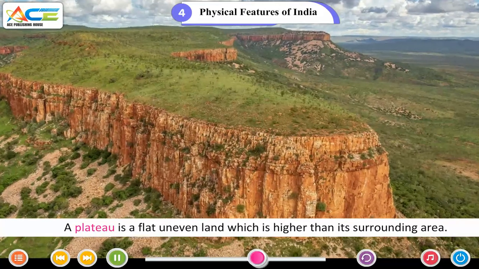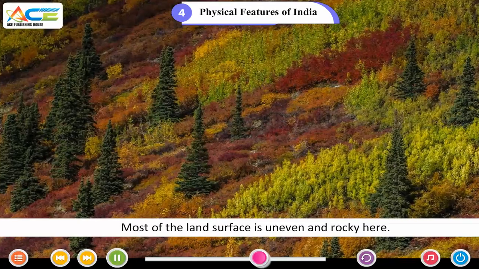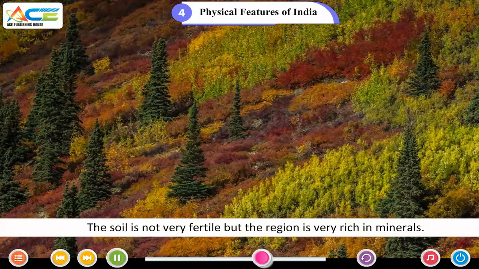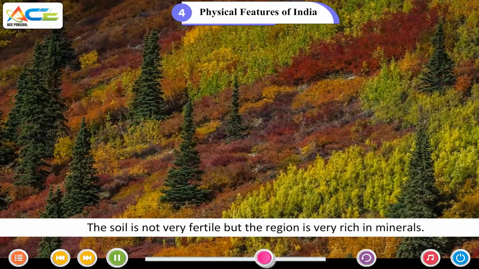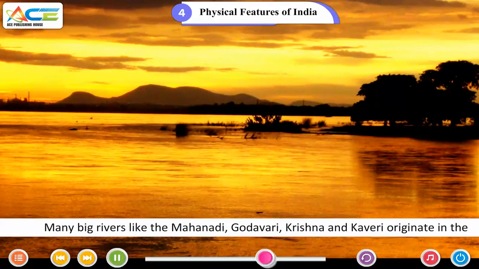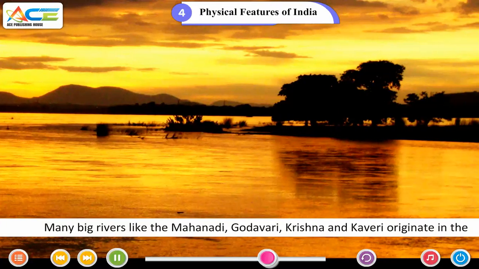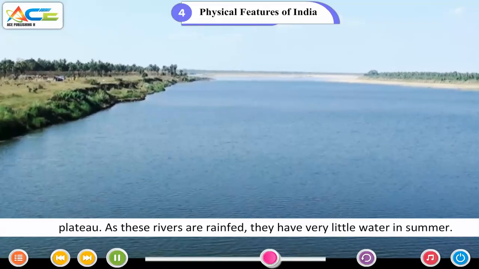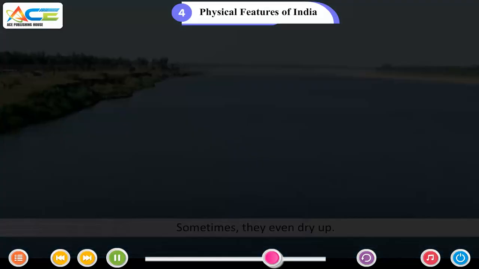A plateau is a flat, uneven land which is higher than its surrounding area. Most of the land surface is uneven and rocky here. The soil is not very fertile, but the region is very rich in minerals. Many big rivers like the Mahanadi, Godavari, Krishna and Kaveri originate in the plateau. As these rivers are rain-fed, they have very little water in summer. Sometimes they even dry up.